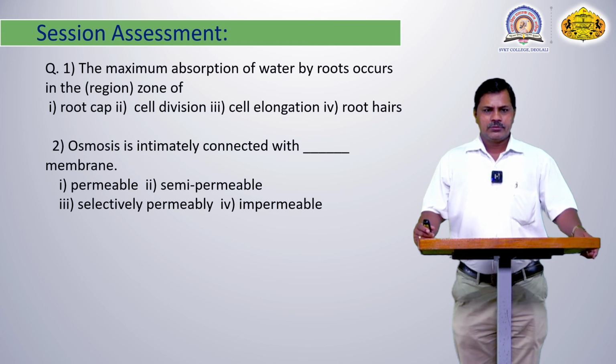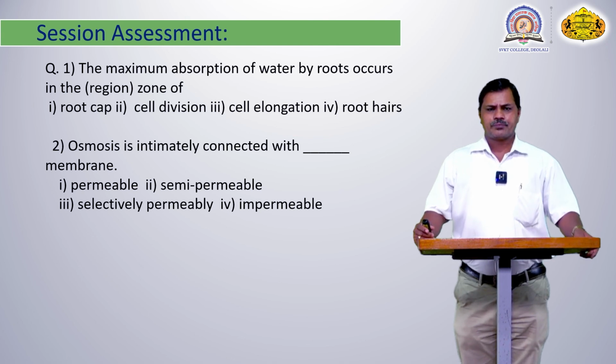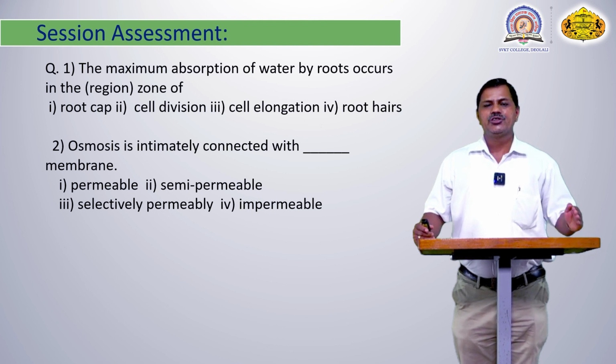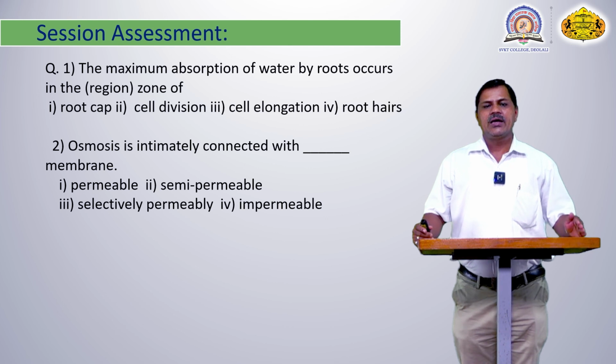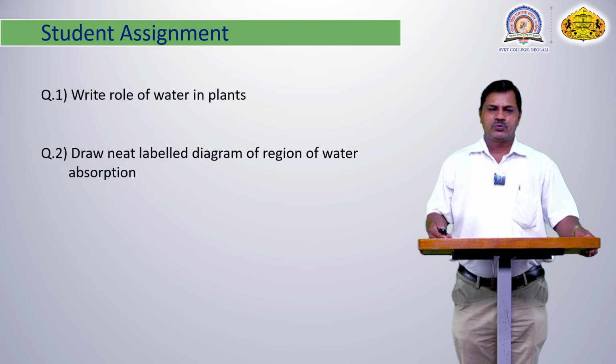Then we will do a session on this topic. The maximum absorption of water by root occurs in which region? It is the root hair region, which is well known, and the plant absorbs water there. Then osmosis is intimately connected with the membrane. A permeable membrane is also a very important thing for the osmosis process.